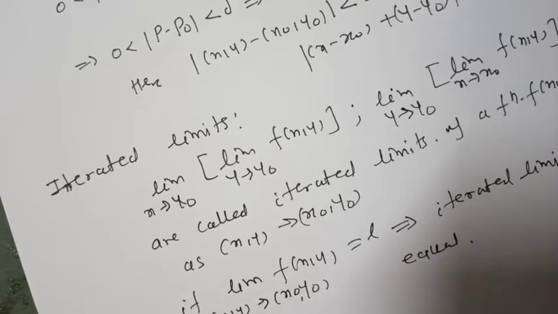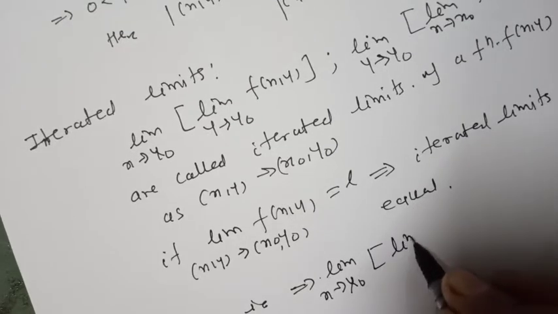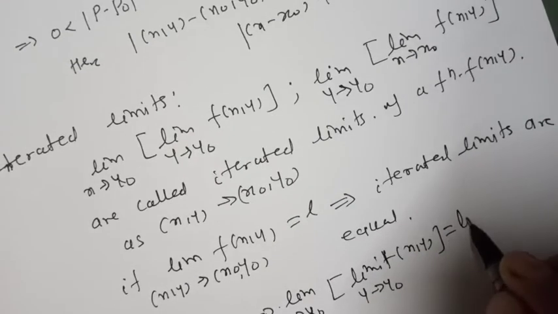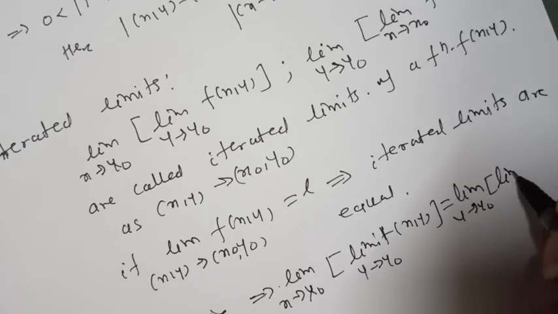That is, it implies limit as x tends to x0 of limit as y tends to y0 of f of xy equals limit as y tends to y0 of limit as x tends to x0 of f of xy.